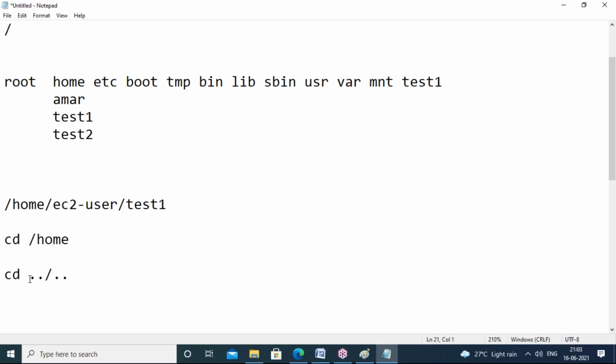So first cd .., where will you go? Currently I'm under this folder. If I do cd .., I will go here. Again .. means I will go here. The second way is also correct. Next, any other ways? cd with the negation mark, you can use.